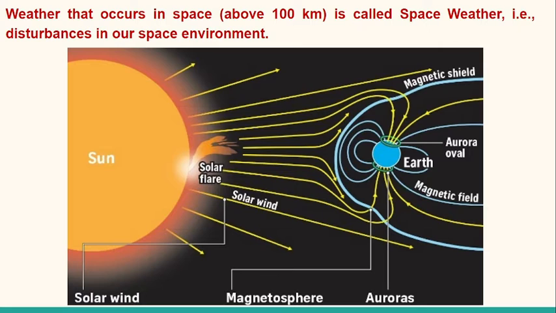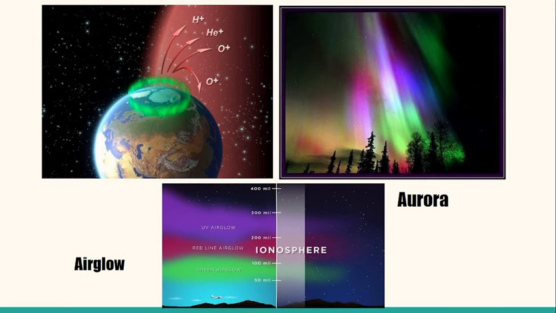But in the polar regions of Earth, the magnetic field lines are open, and solar wind and energetic particles can penetrate the Earth's atmosphere. This phenomenon is a daily routine and creates beautiful lights in the polar regions and other latitudes. In the polar regions, as we see in the picture, there are lights in the night sky. This colorful display of lights is known as aurora.